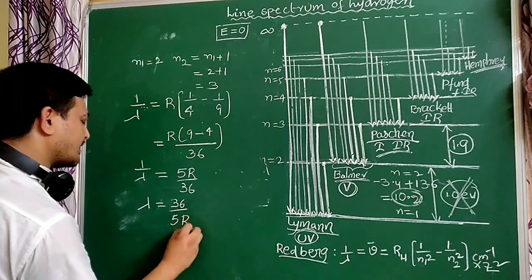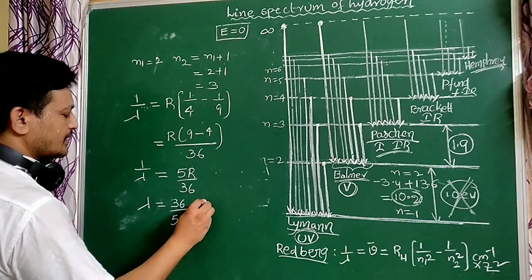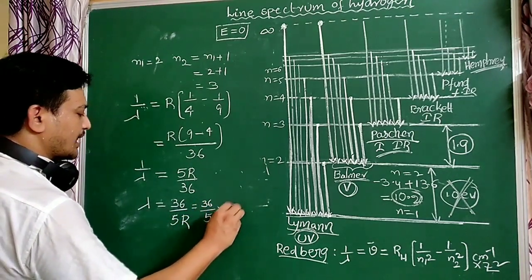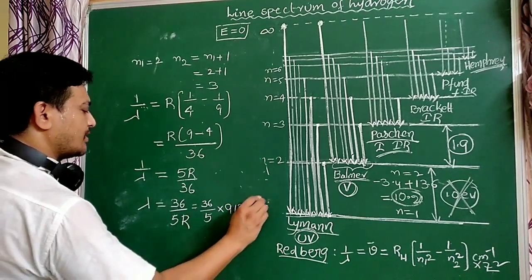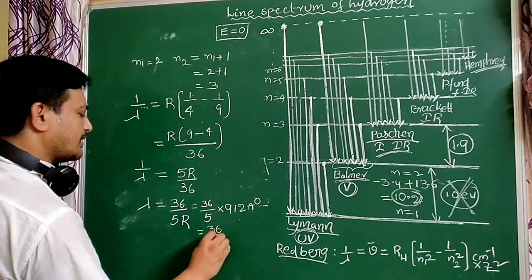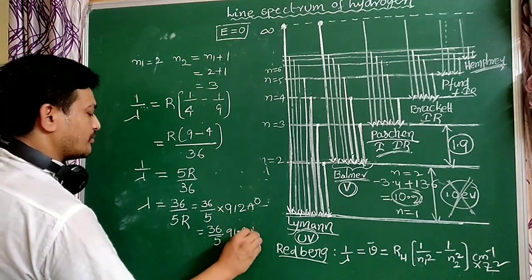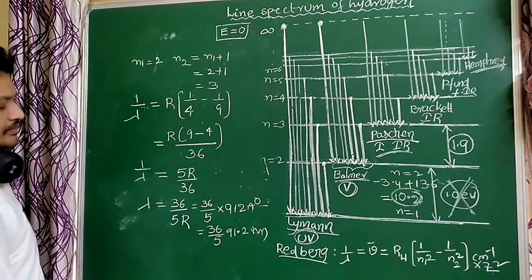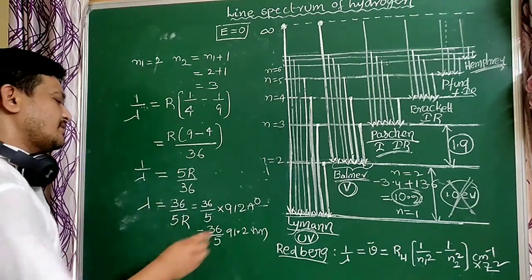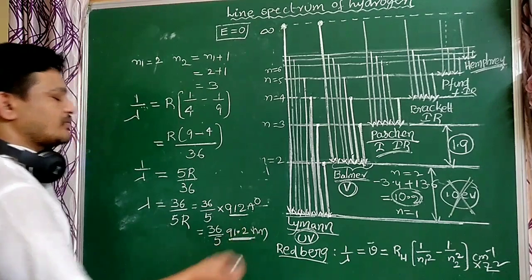How to simplify here? 1 by R value is a very large value. How to simplify that? So here the 1 by R value is 912 angstroms, or 91.2 nanometers.